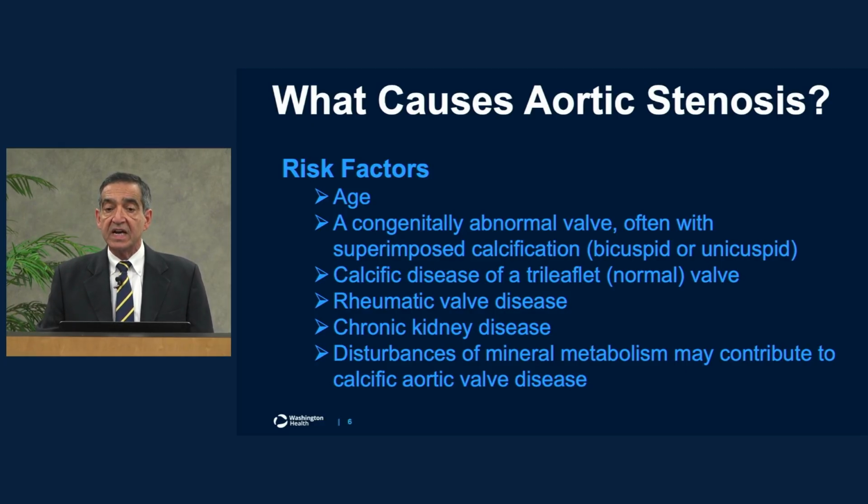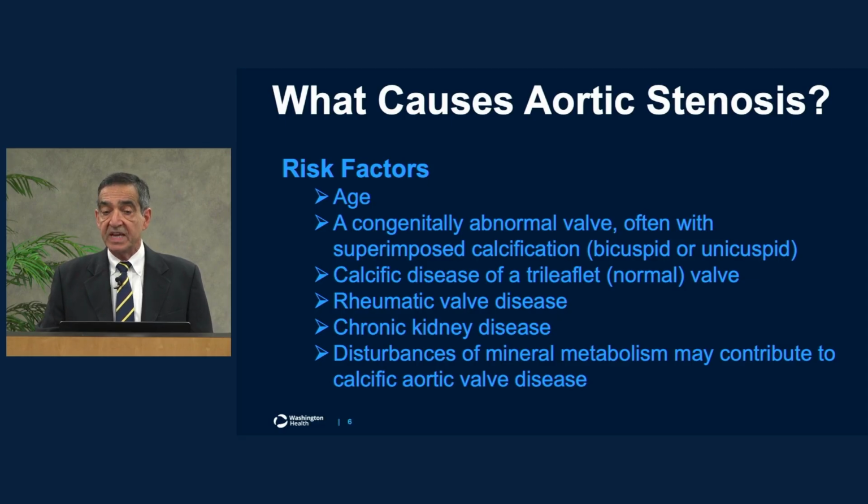Calcification of the aortic valve is very common in patients, and it can lead to aortic stenosis. So people who have a tri-leaflet aortic valve are born with a normal aortic valve, but over time can develop calcification of the valve that can lead to aortic stenosis. Rheumatic heart disease in childhood can result in aortic stenosis later in life.